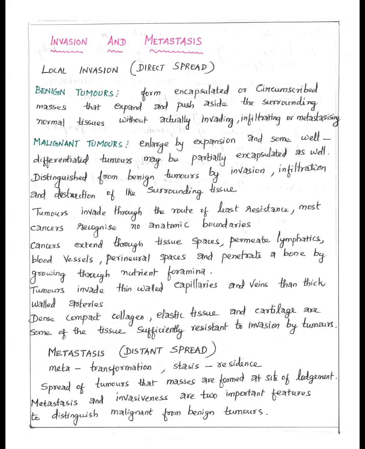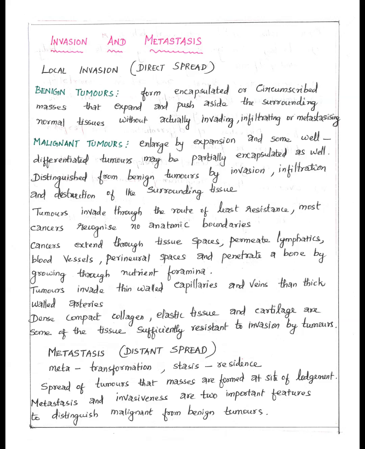Now let's see how local invasion happens in malignant tumors. Malignant is distinguished from benign tumors by the following properties: invasion, infiltration, and destruction of nearby tissues. Malignant tumors enlarge and expand. Some well-differentiated tumors may be partially encapsulated like benign tumors. Tumors spread easily through tissue spaces, lymphatics, blood vessels, perineural space and bones, thin-walled capillaries and veins. Dense compact collagen mass, elastic tissue, cartilage, thick-walled arteries are some areas which are sufficiently resistant to invasion by tumors. So, these are the points about local invasion.